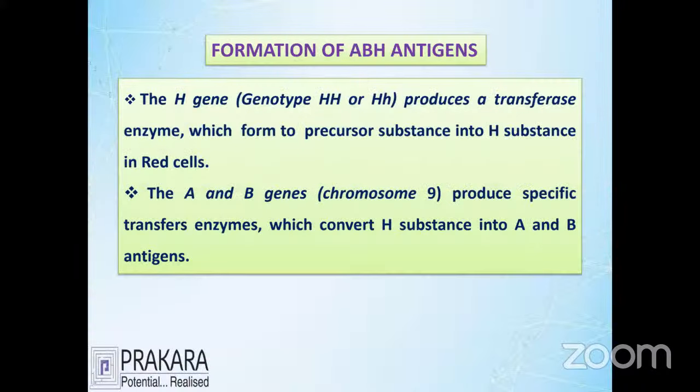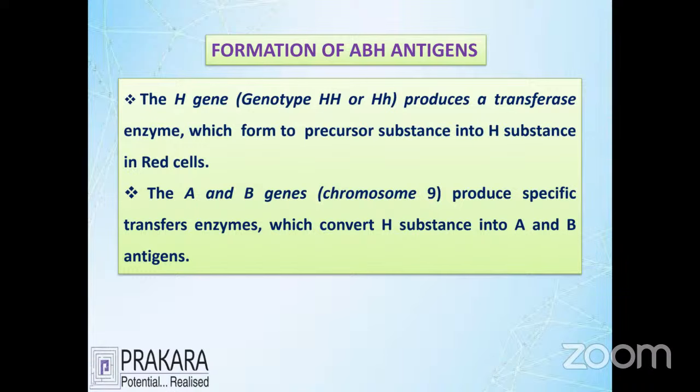Let's go to the topic of the formation of ABO grouping. How is the ABO grouping formed? It is how the parent gives a gene, and how we modify a gene into the A group, B group. One important thing is that we have a genetic characteristic called H. This is going to be heterozygote H and homozygote H. So the important thing is the formation of H antigen. Once you form the H antigen, you are able to produce the chance of getting the A gene and B gene.